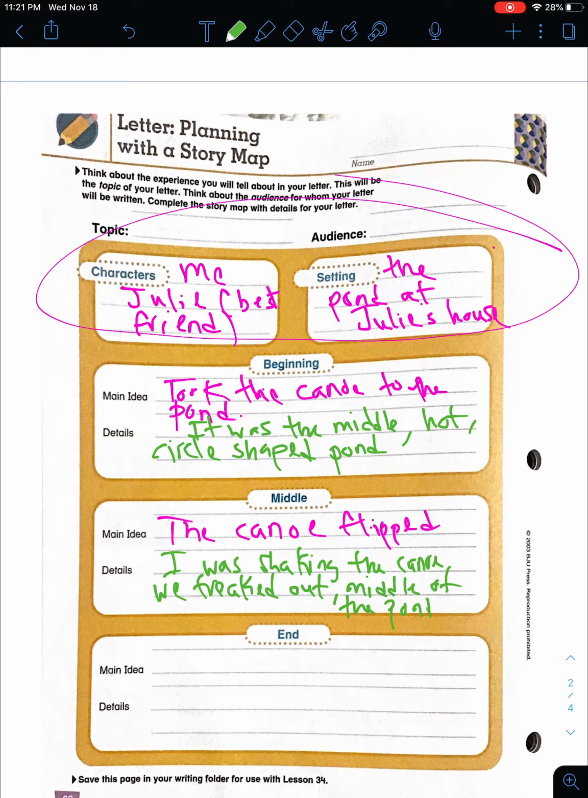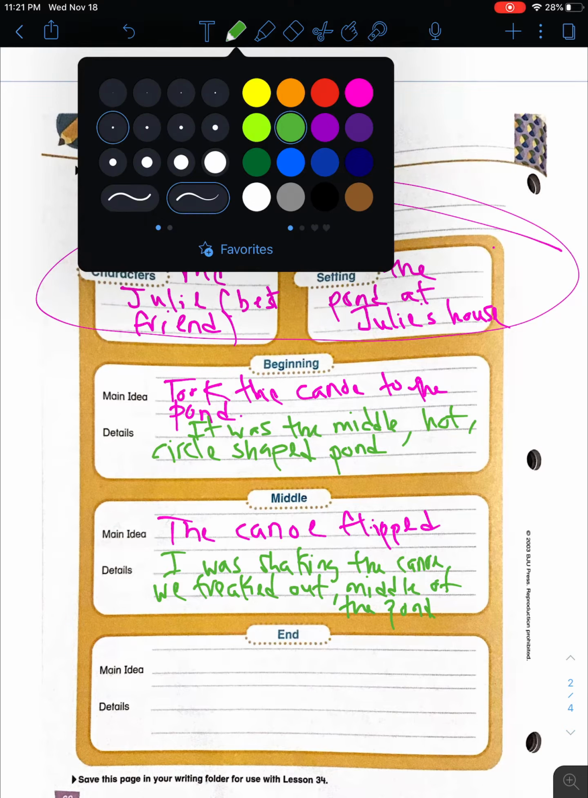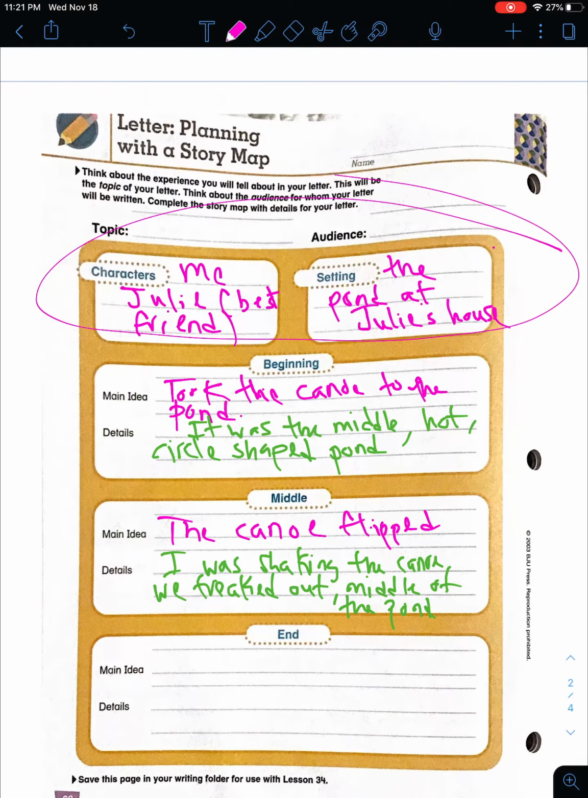Okay. Alright. And then my last part of my story, which is the end part of my story, so I need to end it somehow, you know. I'm going to write that we made it to shore, we made it to shore without the canoe. So the canoe was still in the middle of the pond.